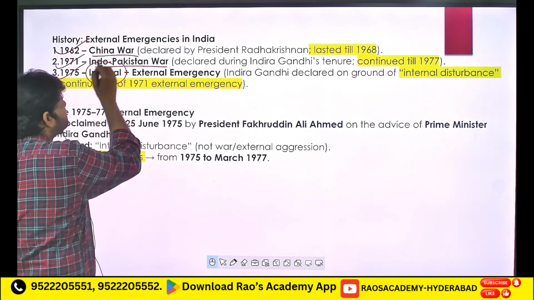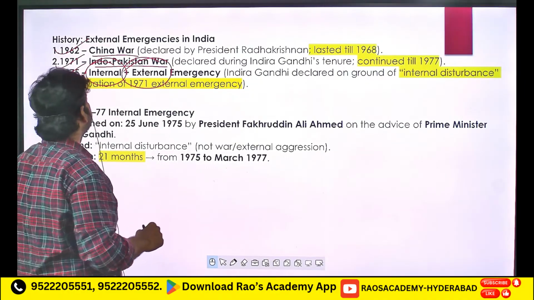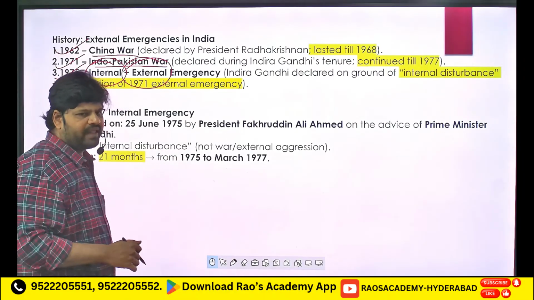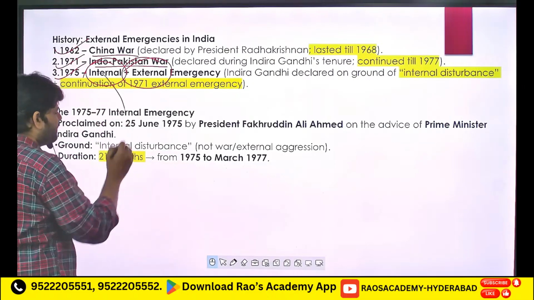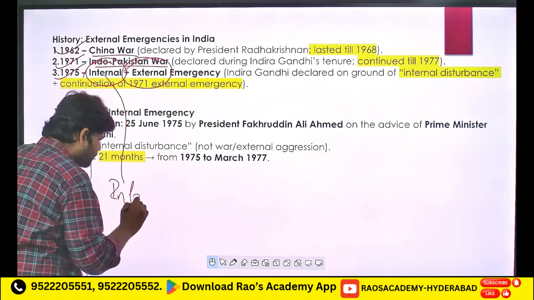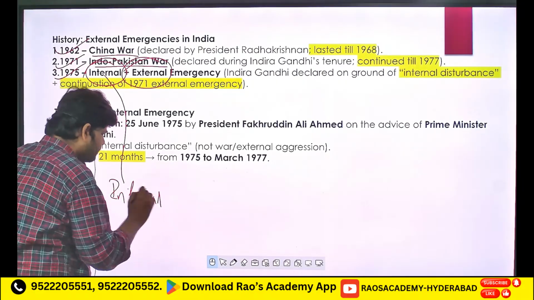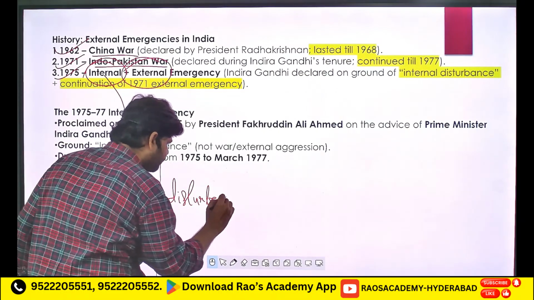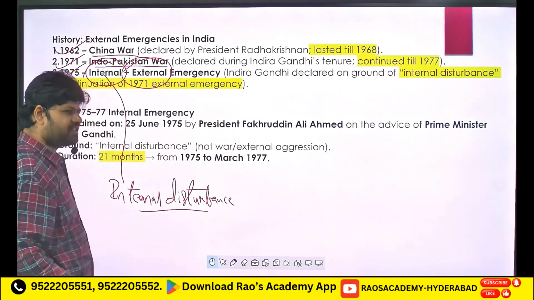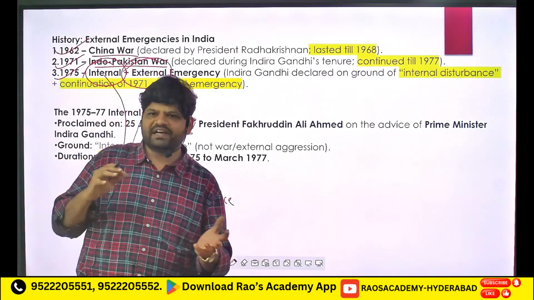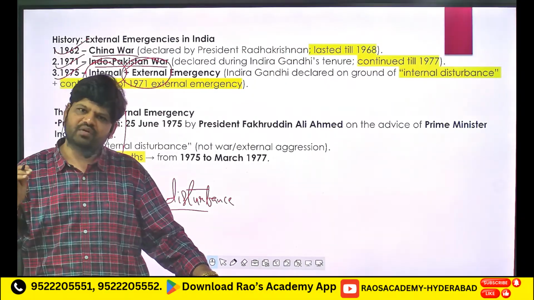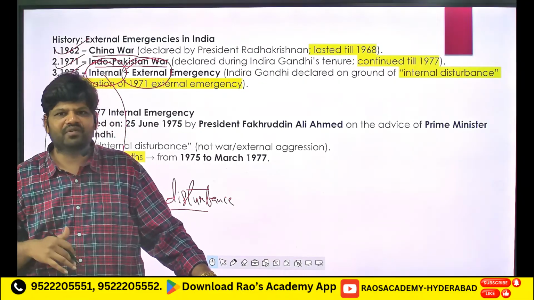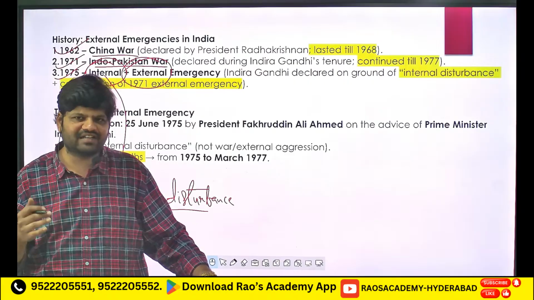There was internal as well as external emergency. In 1971 there was the Indo-Pakistan war, which was an external emergency, and then internal disturbance, which is a vague, ambiguous term. It meant political turmoil and instability. The Allahabad High Court declared the election of 1971, where Indira Gandhi won, as malpractice. That election result was considered malpractice.